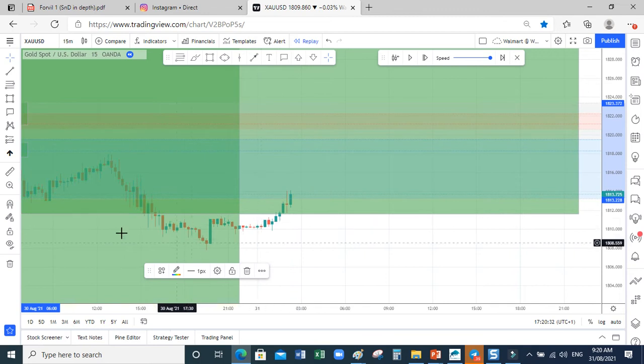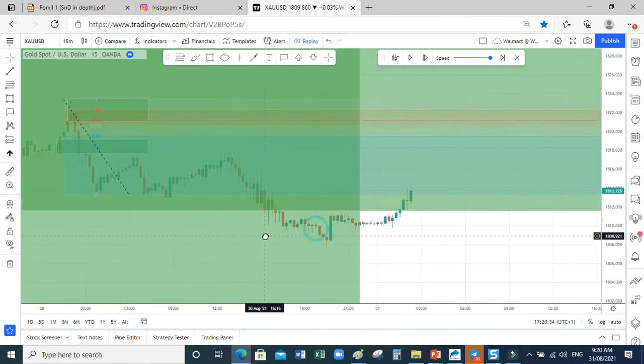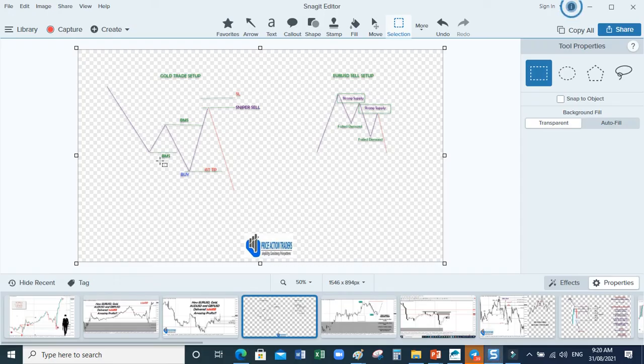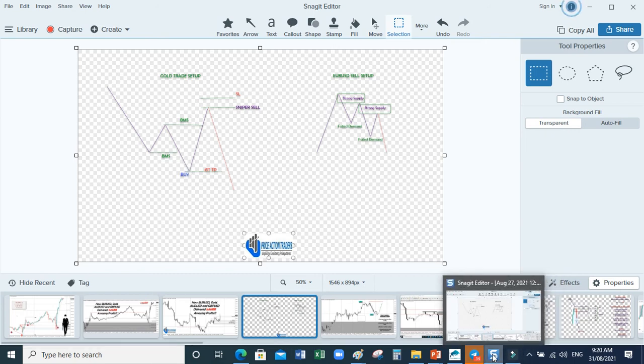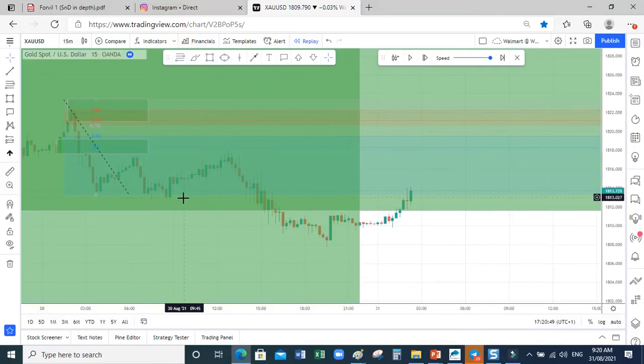Today, this place is another setup. This setup I show you here is what I use to grab this, what I used to buy here.